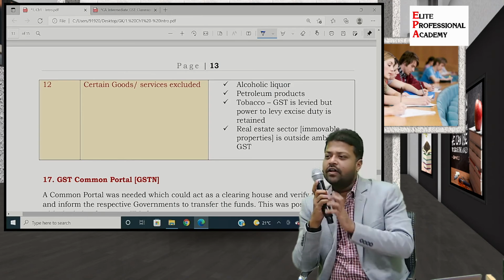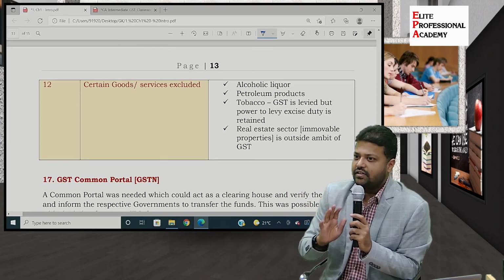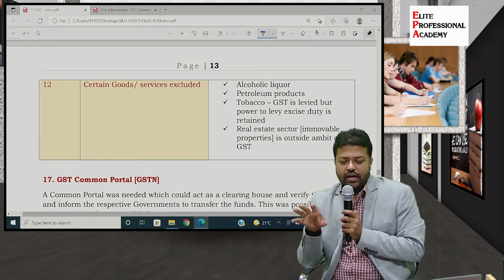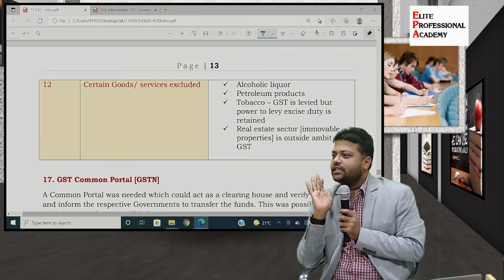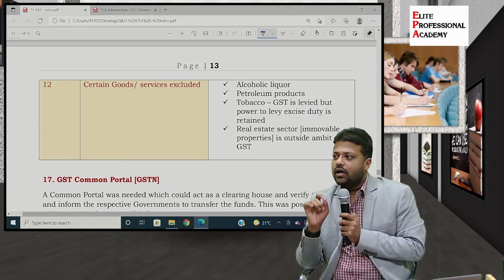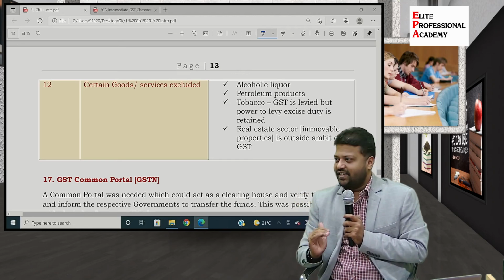Correct. I will just modify the answer given by you. It is correct to the extent the concept is concerned. So alcoholic liquor is not part of GST until and unless the Constitution is amended to that effect. But the other 5 petroleum products are currently not under GST.